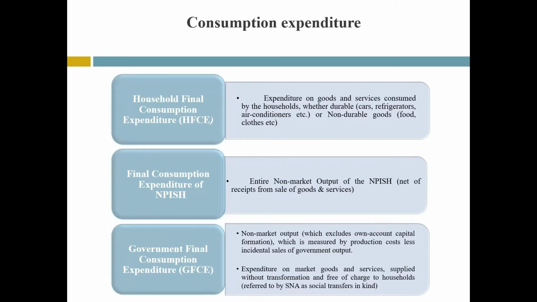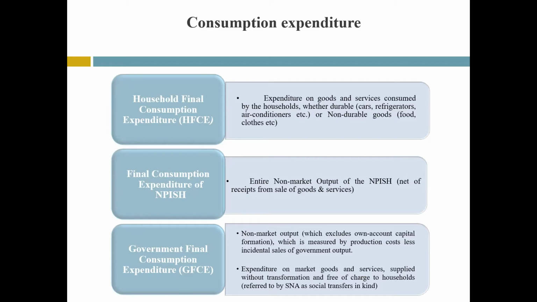The expenditure incurred by the households on goods and services, whether durable goods like cars, refrigerator, air conditioner, etc., whose lifetime is more than 1 year, or on non-durable goods like food, clothes, etc., is termed household final consumption expenditure. This expenditure can be made within or outside the economic territory.